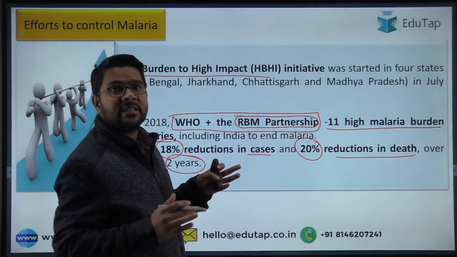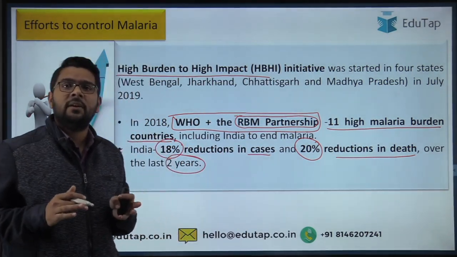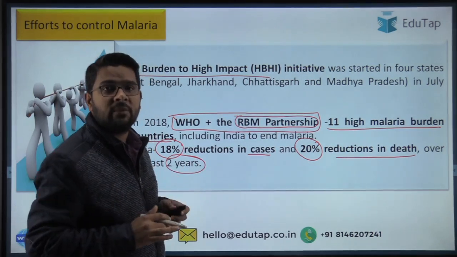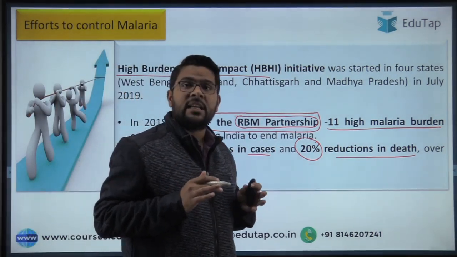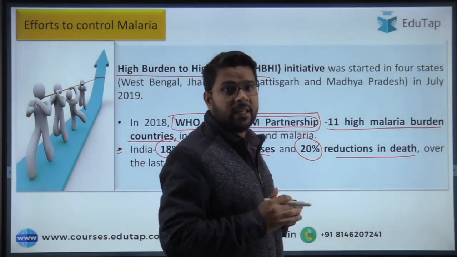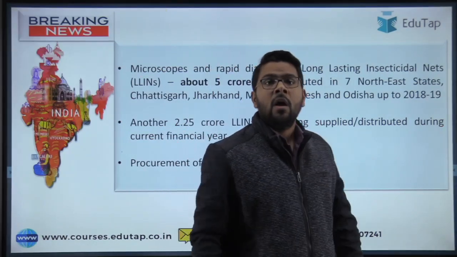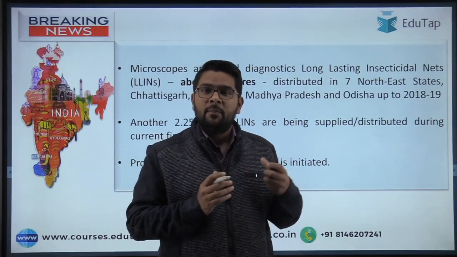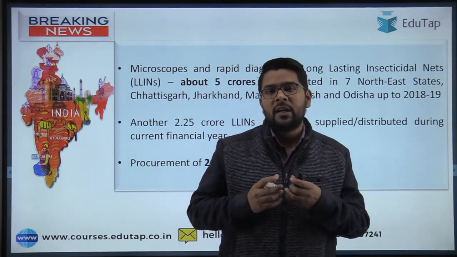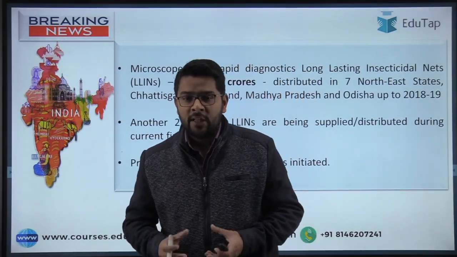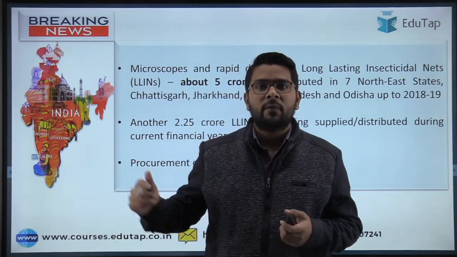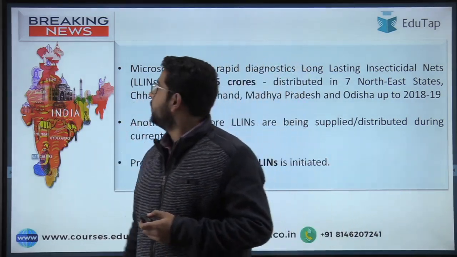We have already discussed this high burden to high impact initiative. It is an initiative by WHO in collaboration with the RBM partnership that focuses on the 11 countries having the highest burden of malaria disease. Now guys, there is some important information regarding the malaria disease and its prevalence and what are the efforts that the government is taking. All those have been mentioned in some recent news, so we will be covering them now.